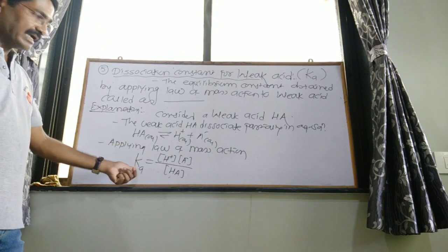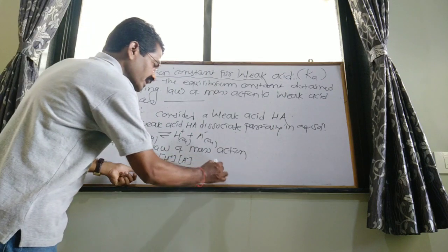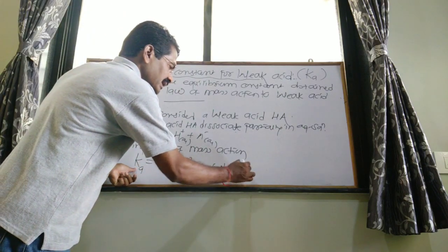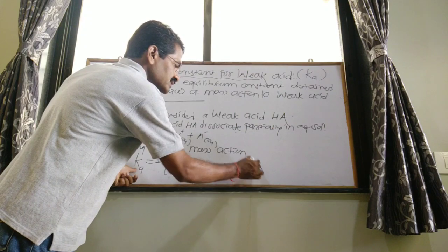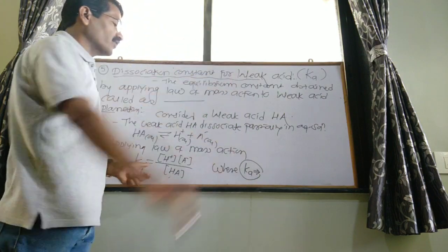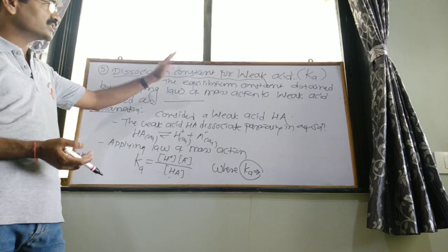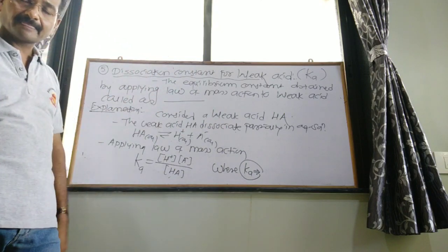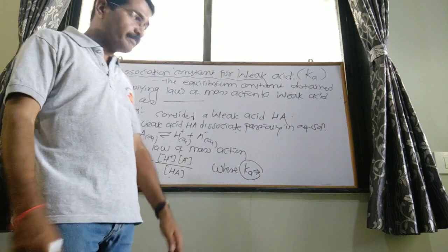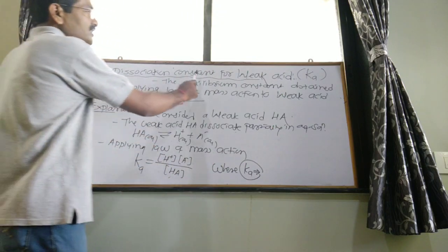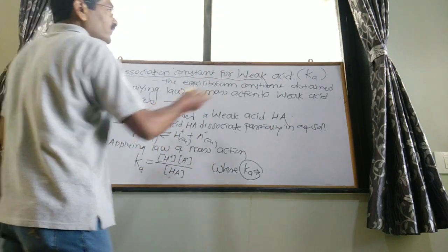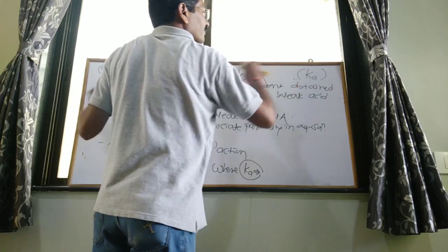This is the Ka, where Ka is the dissociation constant for weak acid. After that, the next term: dissociation constant for weak base.